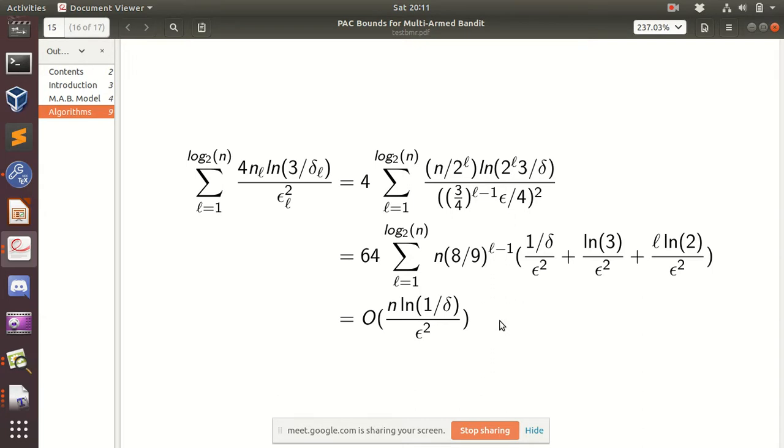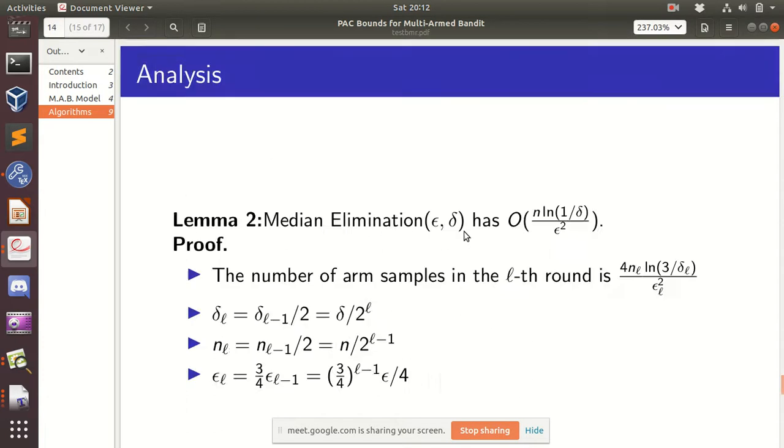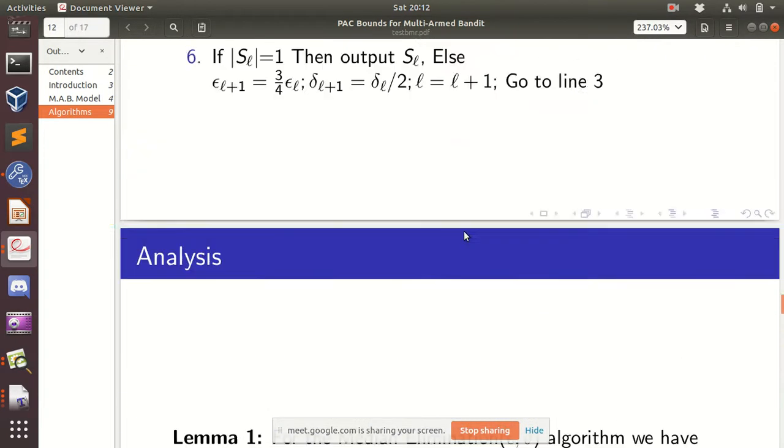So I'll share the slides again so that you can go through why this is actually constant. Like this term here, you can separate it out in this fashion, and then each of these terms is bounded by a constant. One of them is a GP and the others are AP-GP, combinations of arithmetic and geometric progressions, which will converge to a constant. So it will not be some order log n or something. So we are fine with that. That's the reason why we did this.